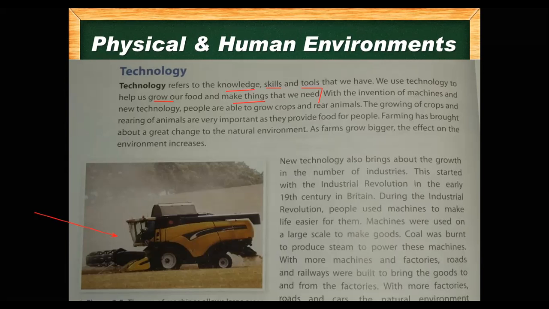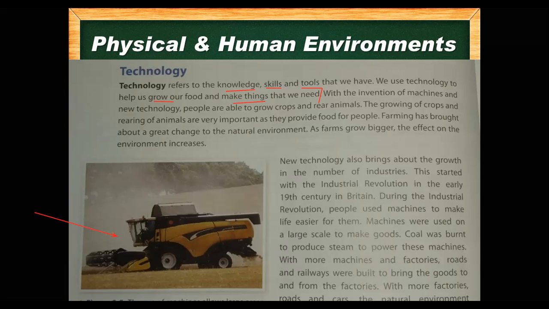Farming has brought about a great change to the natural environment. As farms grow bigger, the effect on the environment increases. There are so many food farms, and as the farms get bigger, they will have more effect on the environment. New technology brings about growth in the number of industries.